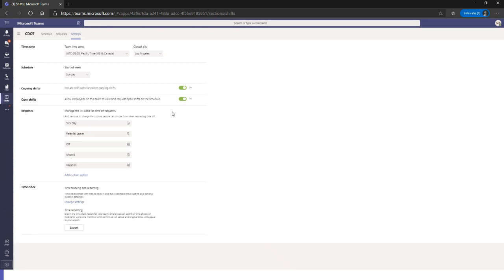This settings panel is also where you control the time zone, when you want to start the week, and then most importantly at the bottom, your time clock. If you don't want this available, you can turn it off. If you do want it available and you want location tracking on mobile, you can change the settings in here. Currently, I have all location detection turned off, so my users can go in and turn the time clock on, but it is not tracking where they are. And then again, you can export that time reporting here.